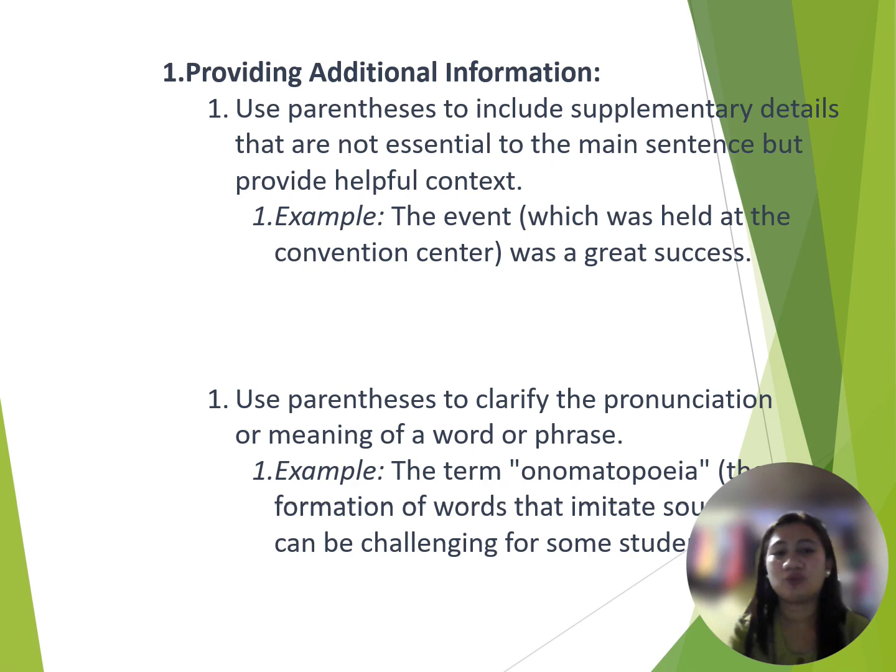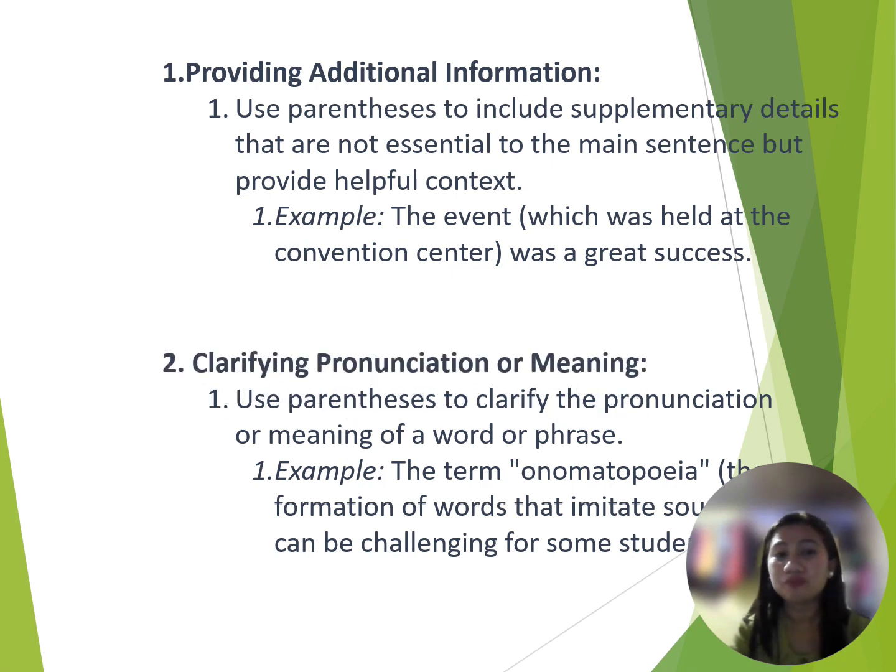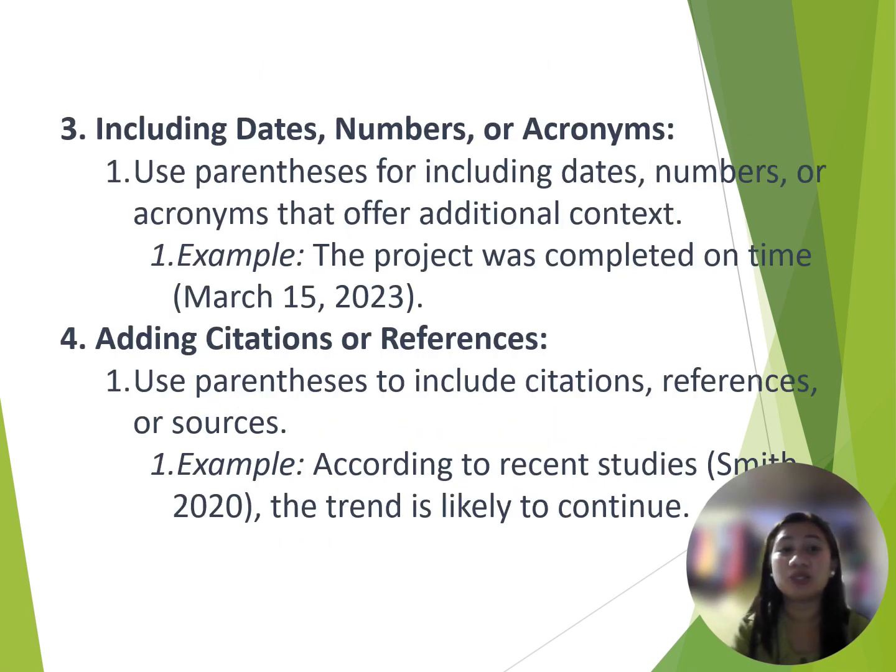Yes, so again, we use parentheses to clarify the pronunciation of the word. Next, to include dates, numbers, or acronyms. Yes, we use parentheses for including dates, numbers, or acronyms that offer additional context. In other words, parentheses are just for adding information.